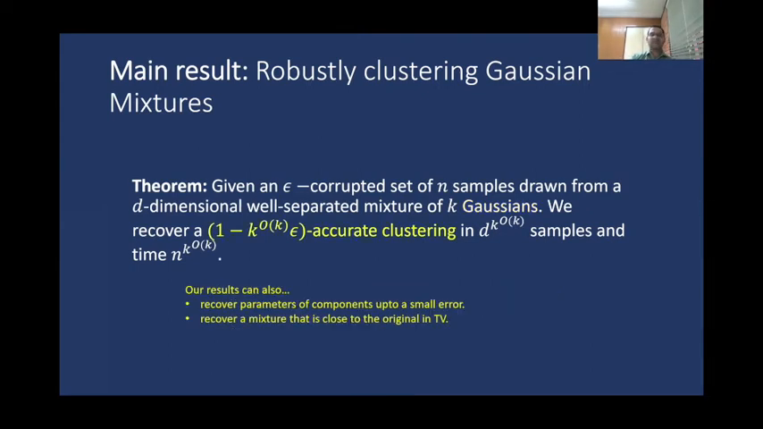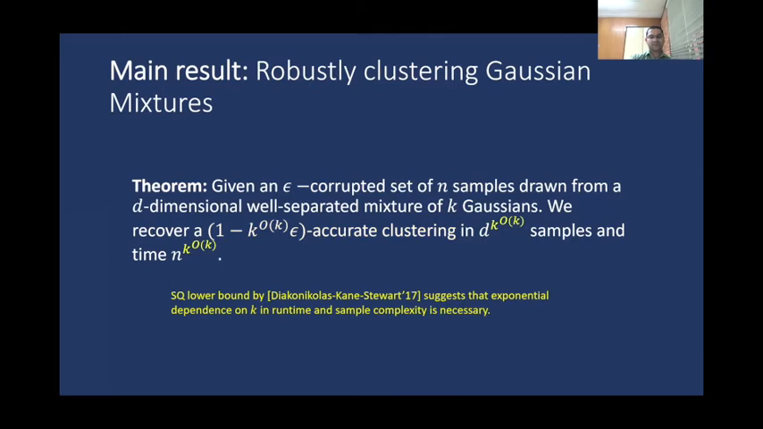Also, not only do we find a 1 minus k to the k times epsilon accurate clustering, but we can also recover parameters of the components of this mixture to a small error and recover a mixture that is close to the original in total variation distance. One point to note is that this exponential dependence of k in the runtime and sample complexity is most likely necessary because of an SQ lower bound, which was shown by Diakonikolas, Kane, and Stewart back in 2017.